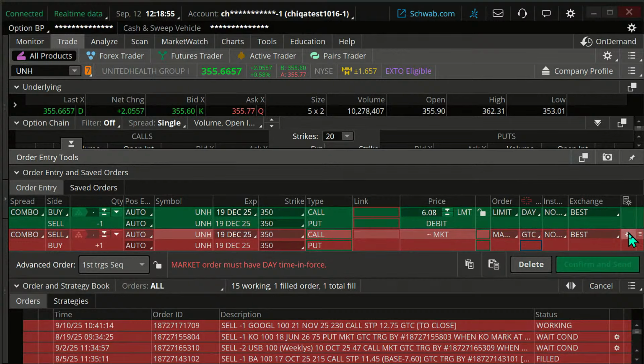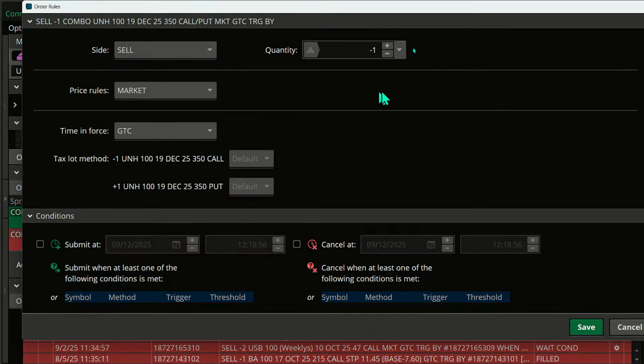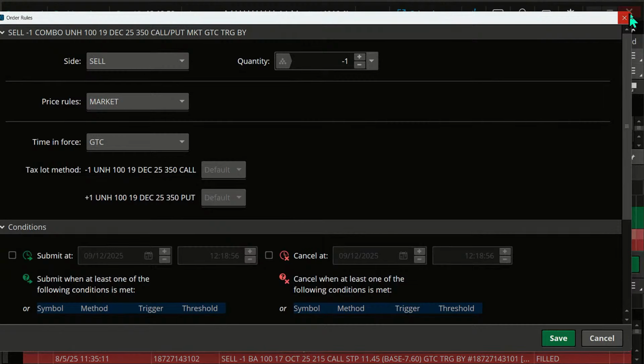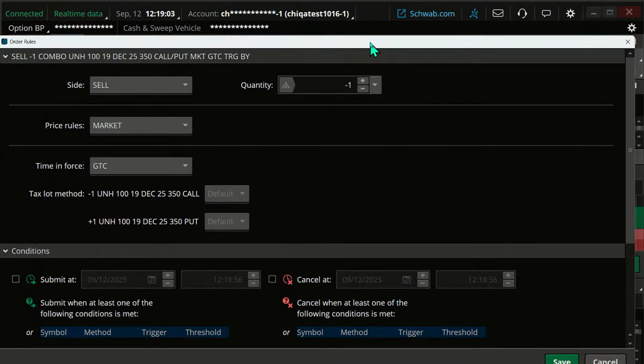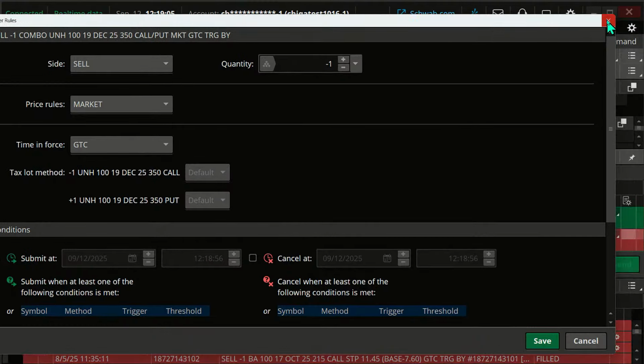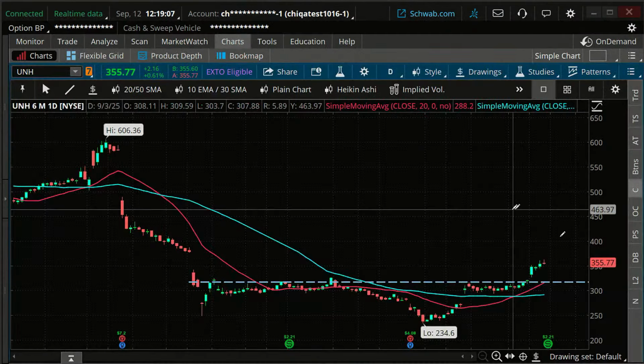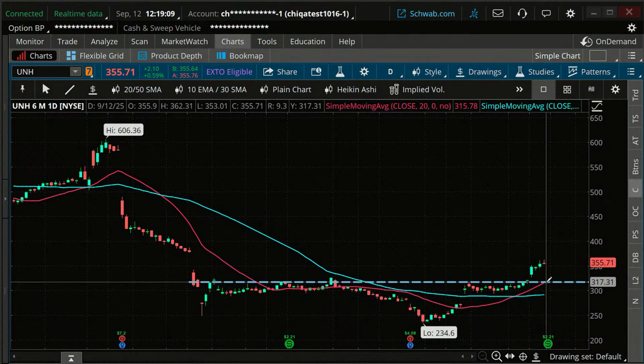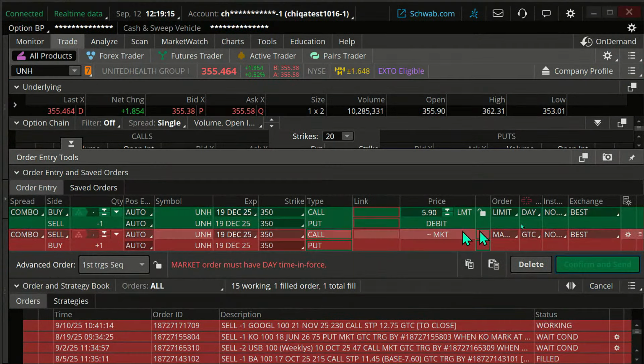And I'm going to click on my gear, and it brings up this window. And we said, hold on one sec, because I already forgot. We said if we were breaking down below here, around 310 is what we said. I should have written that down. Around 310. So I'm going to look to get out of this if it goes below 310.